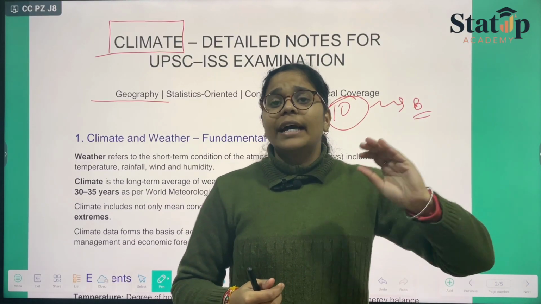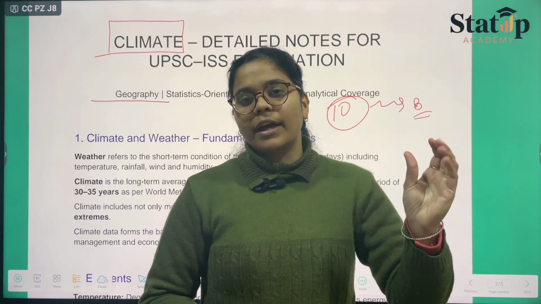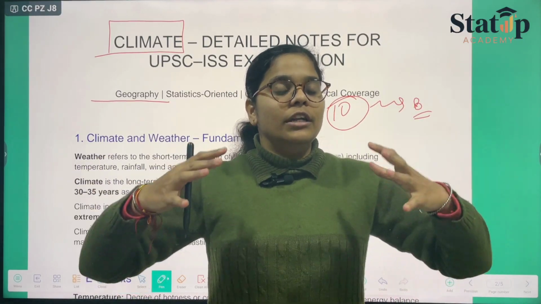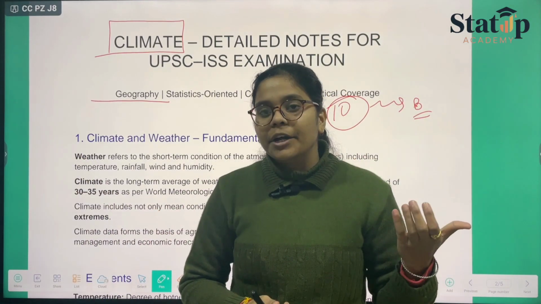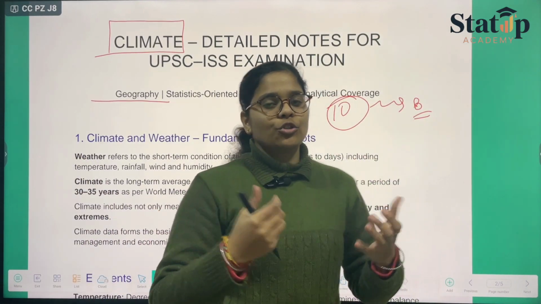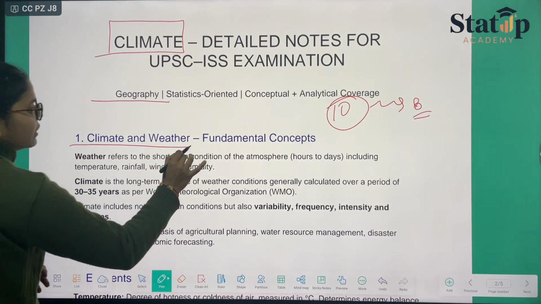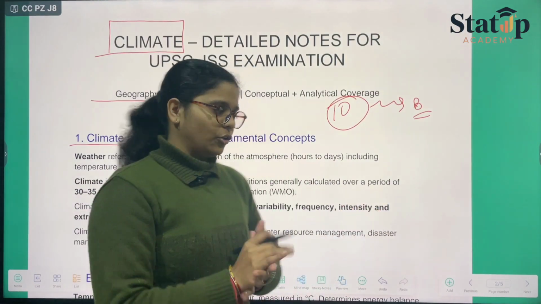So the thing that is changing within several periods, like within a small amount of time, that is known as weather, and the thing that remains throughout for a long period of time is known as climate. Climate हो जाएगा एक बड़ा टर्म और weather हो जाएगा आपके लिए एक छोटा टर्म. तो coming to the topic, that is climate and weather. तो फंडामेंटल कंसेप्ट है, यू नीड टू नो कि वेदर क्या होता है एंड क्लाइमेट क्या होता है.